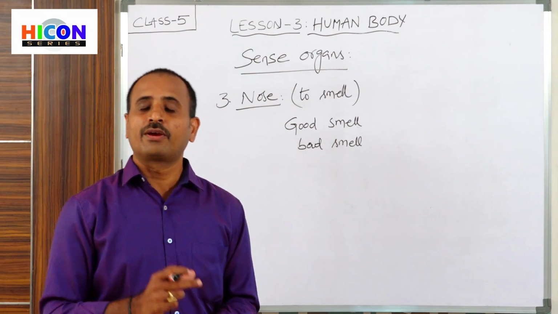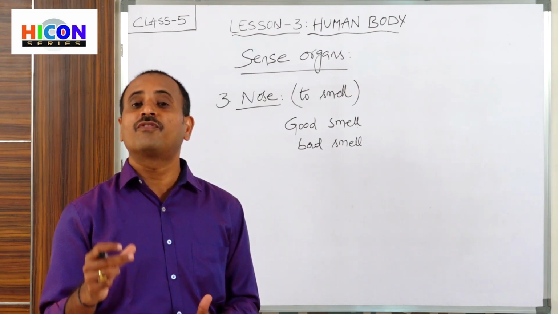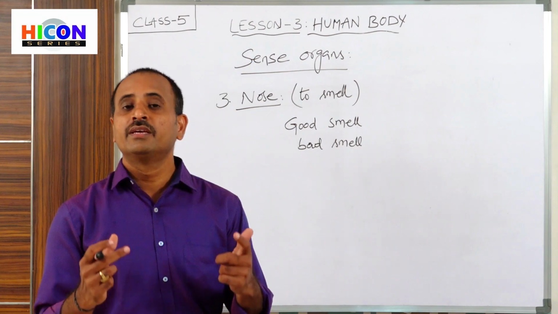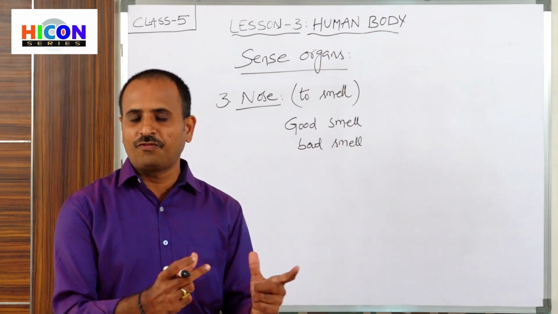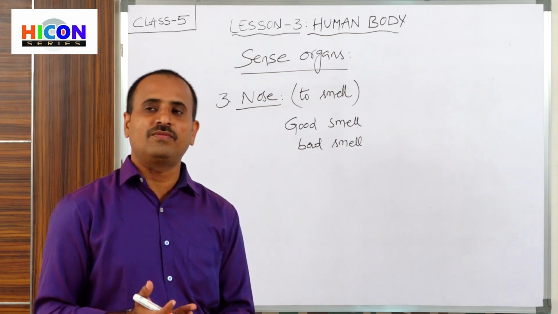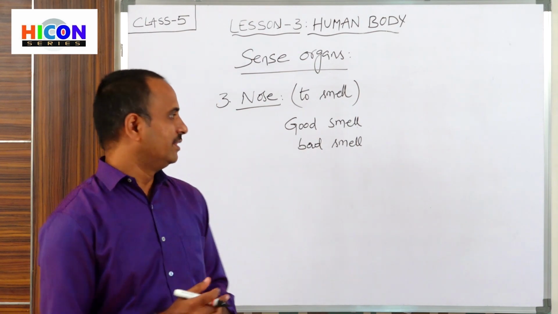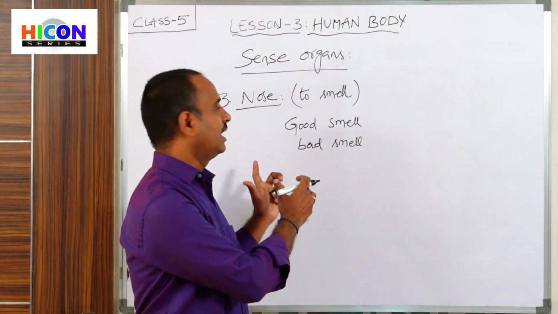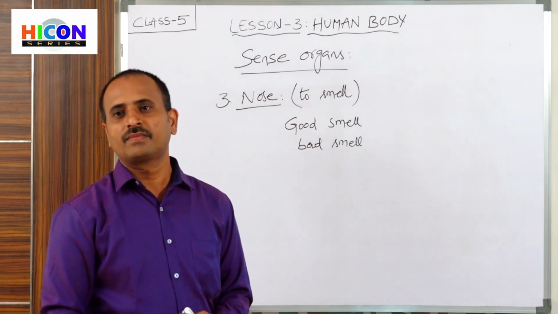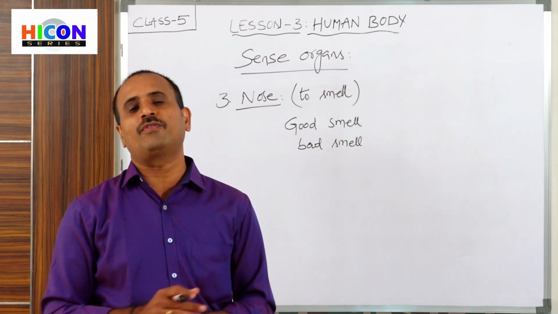For example, by closing our eyes, if we smell a rose, we can easily identify that the flower is a rose. In the same way, not only rose but also flowers like lily and jasmine can be identified by their smell. Next, we can identify some food items by smelling them. In this way, we can smell with our nose and identify objects and things in our surroundings.